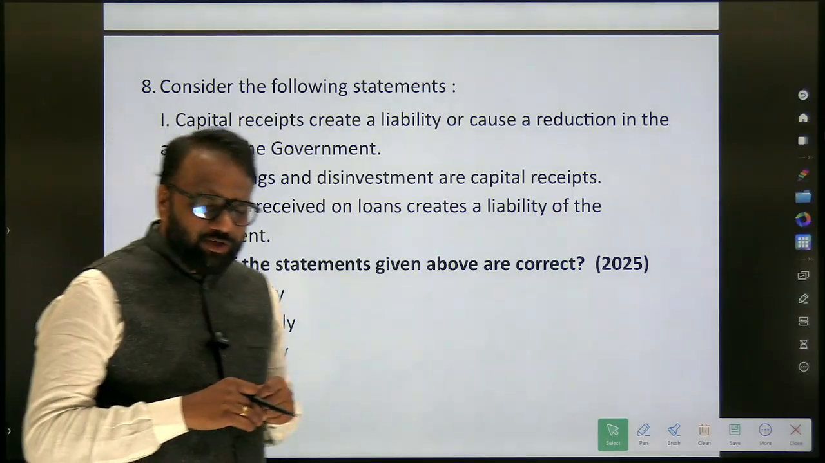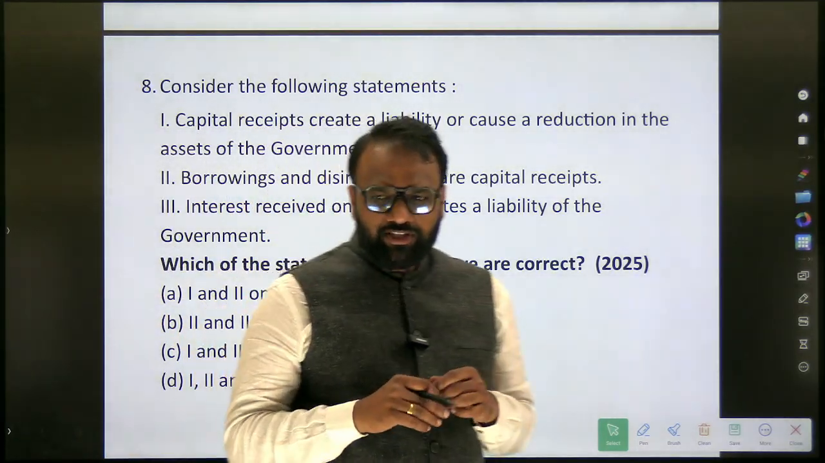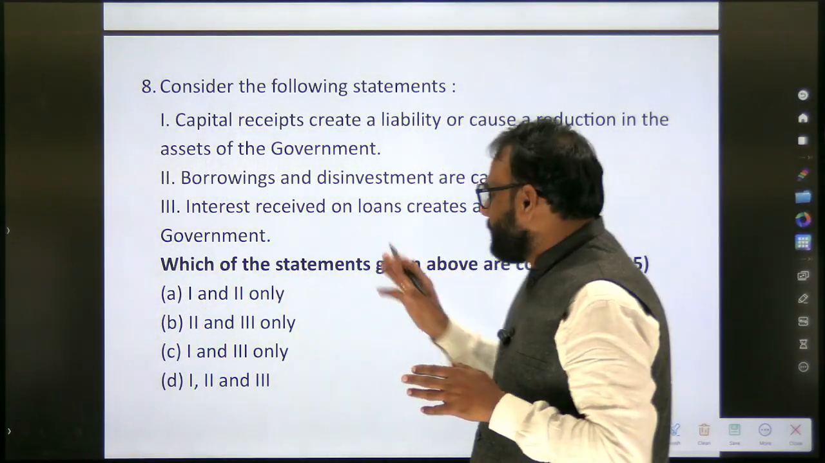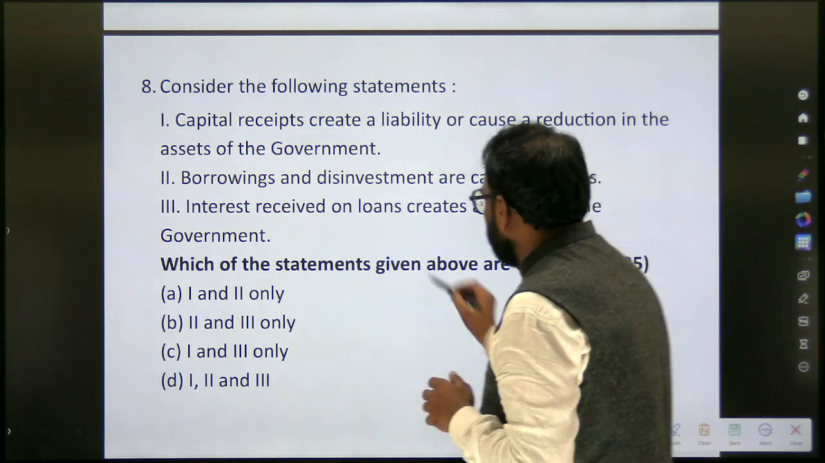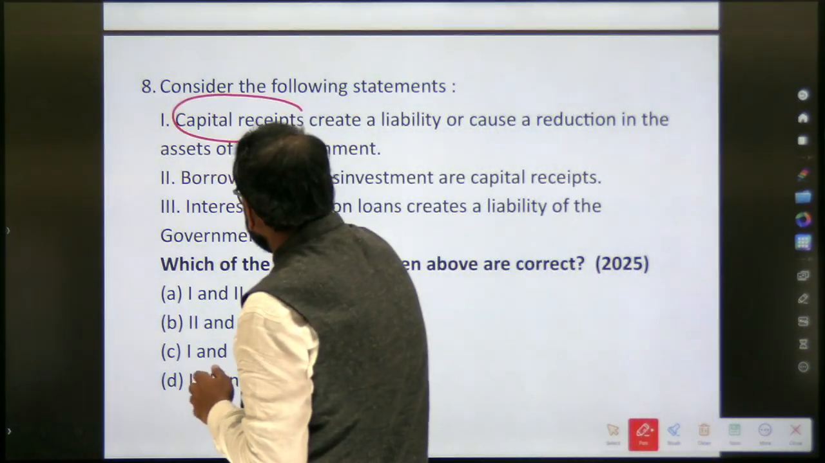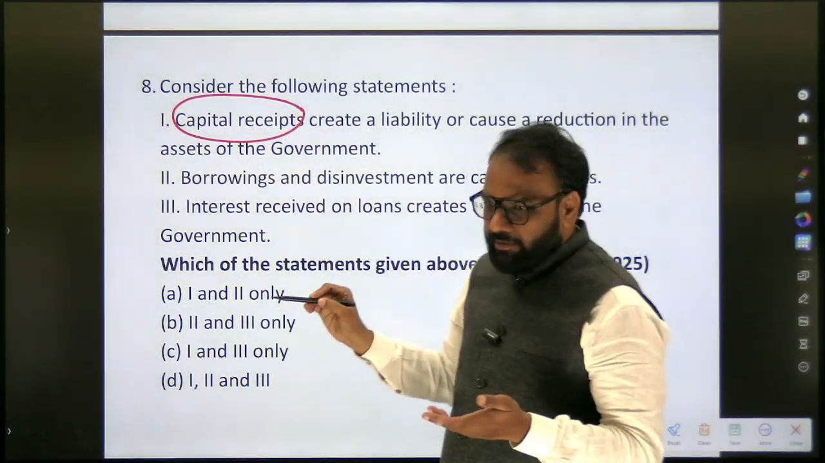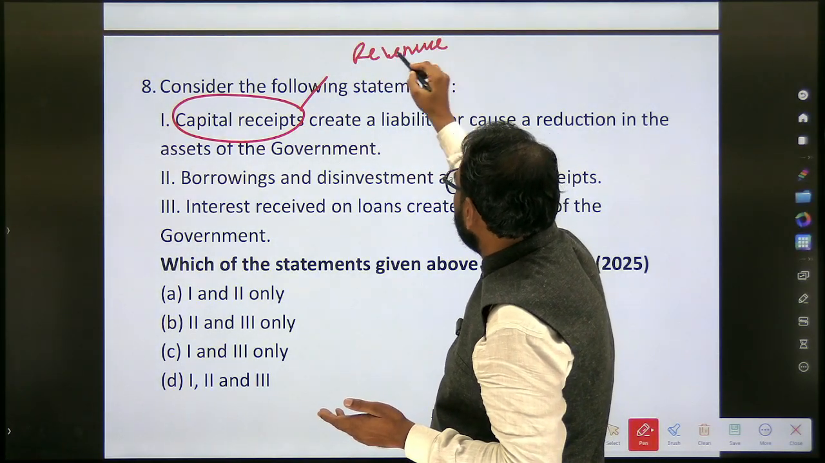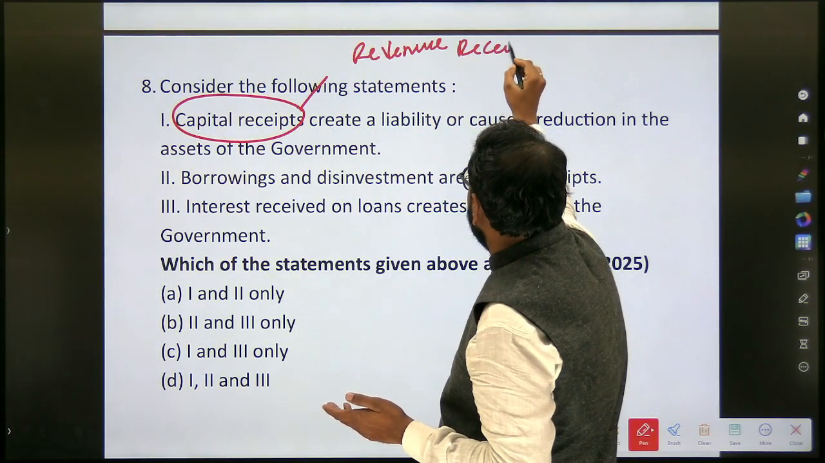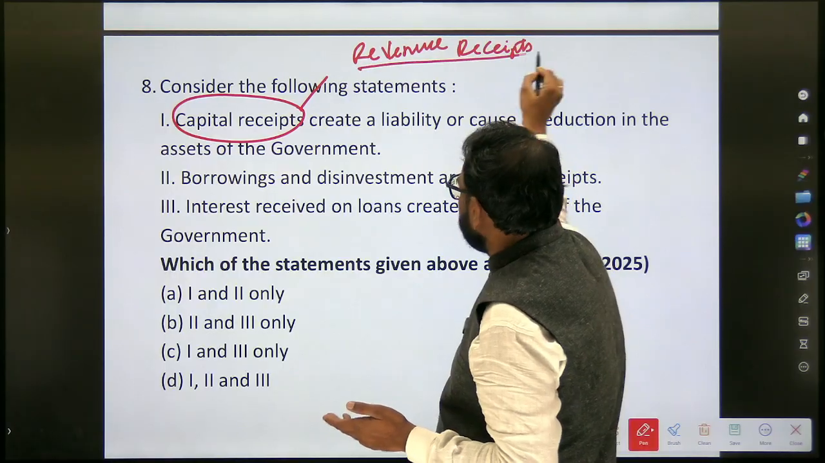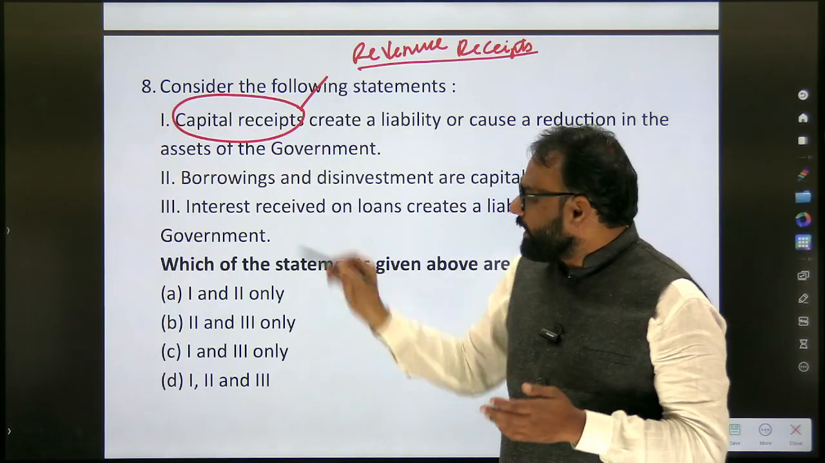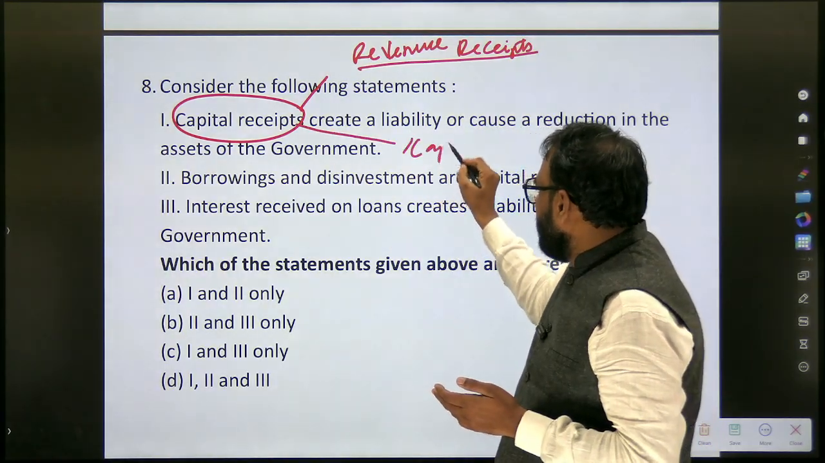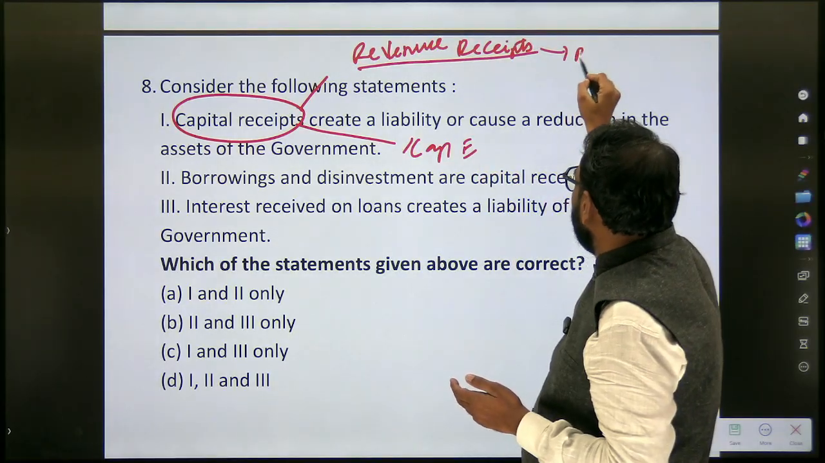So already we have discussed all these concepts in detail, right? We have discussed the capital receipts. When this question appears, we should be able to revise all those things. So we know capital receipts. Which are the other types of receipt? Revenue receipt. Next, we also have capital expenditure. We have revenue expenditure, right?